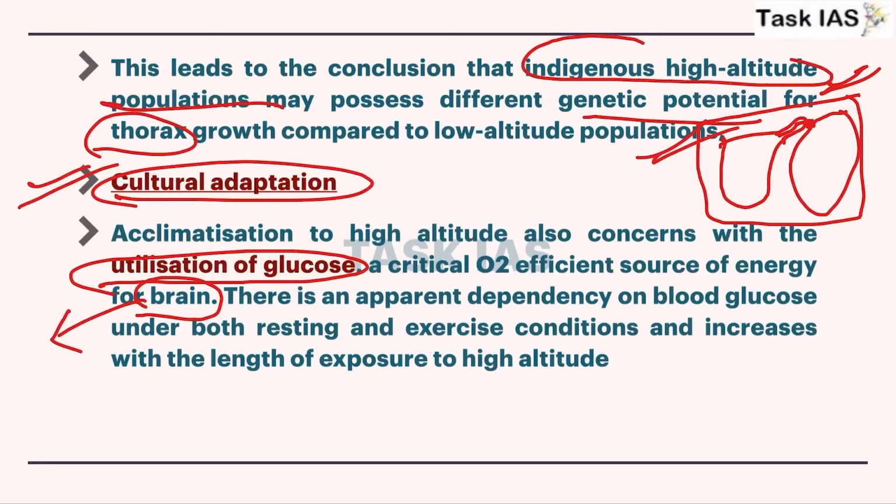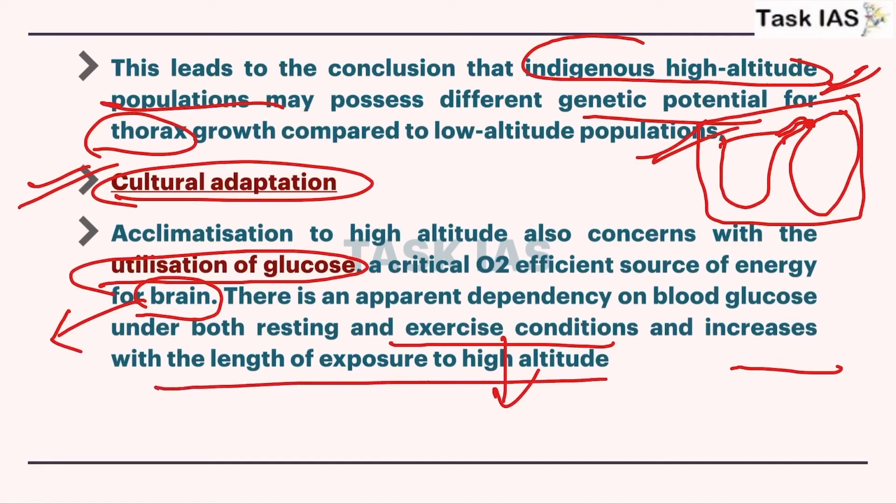People in those areas also have more exercise conditions because they are living in topographically different and difficult terrain, and these cultural adaptations of more exercise or more glucose intake will help in survival of those people at higher altitude.